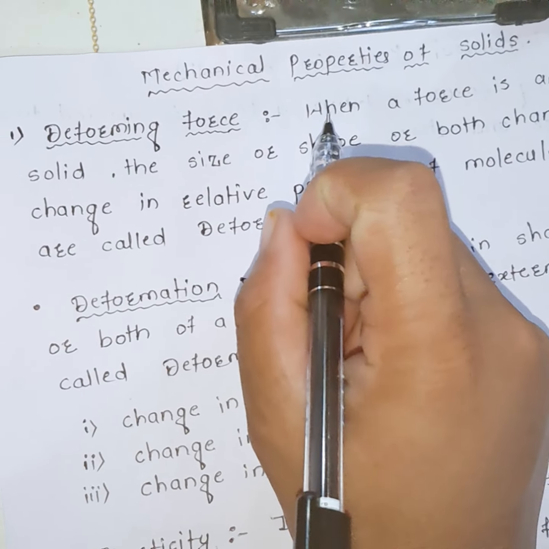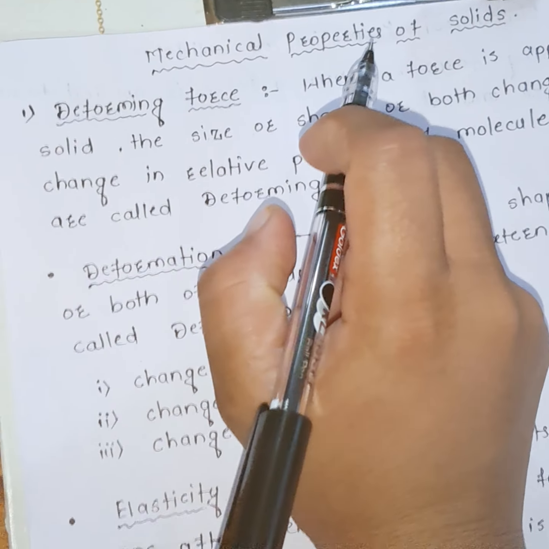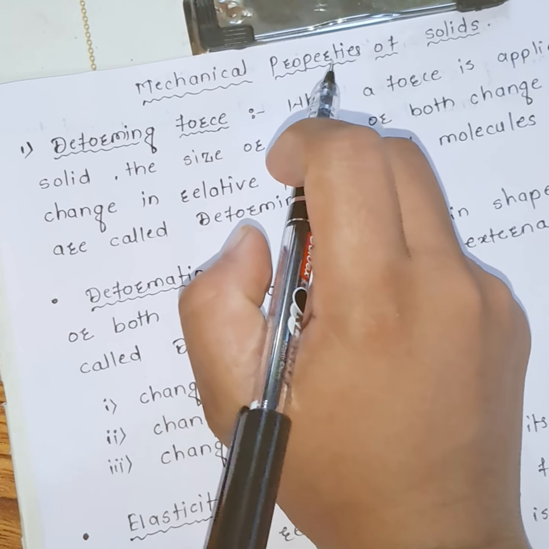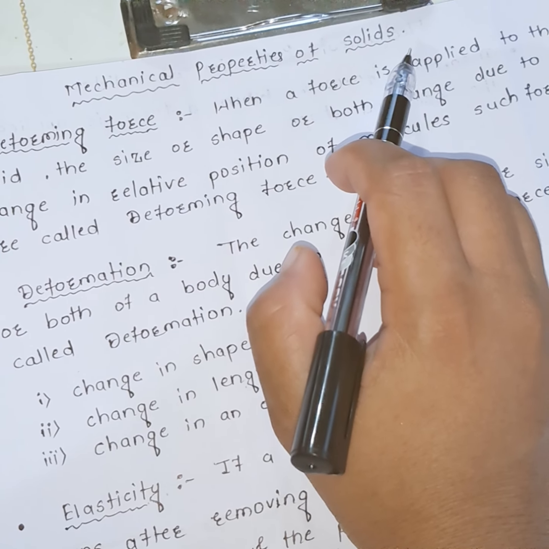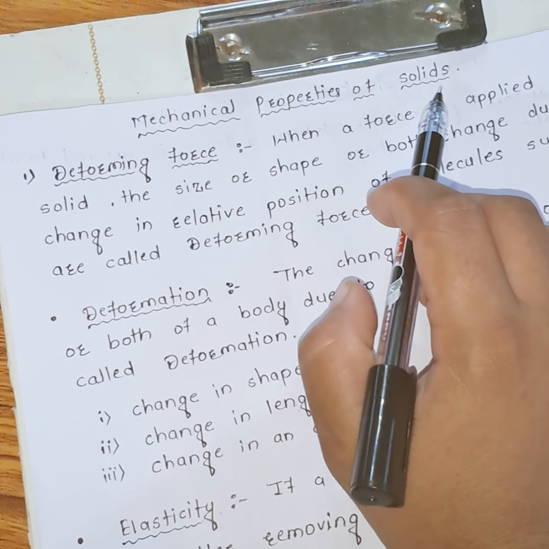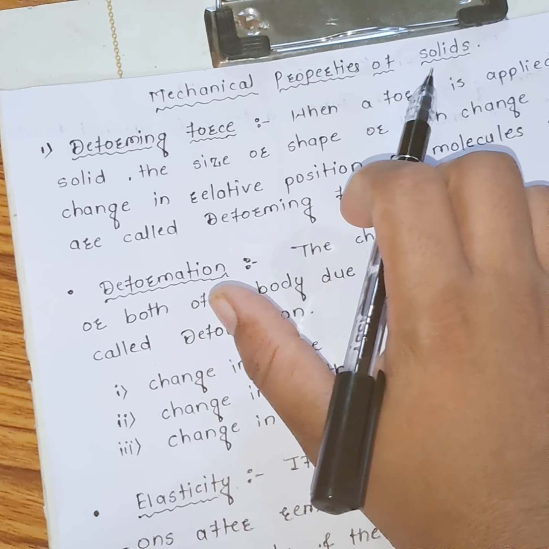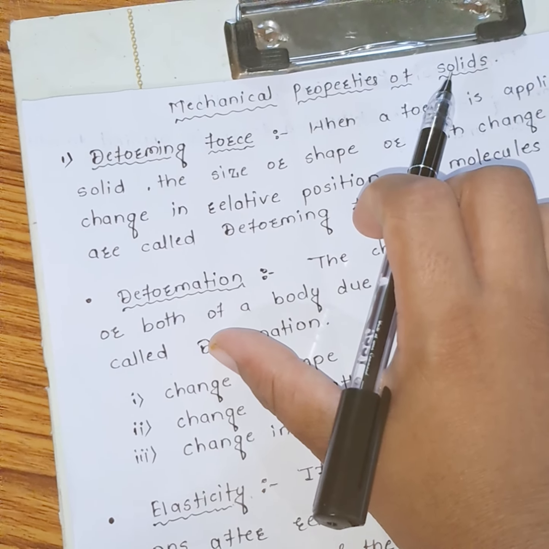Hello friends, today we are discussing the mechanical properties of a solid. First of all, what are solids? Solids are made up of atoms or groups of atoms, meaning molecules, which have a definite size and shape.